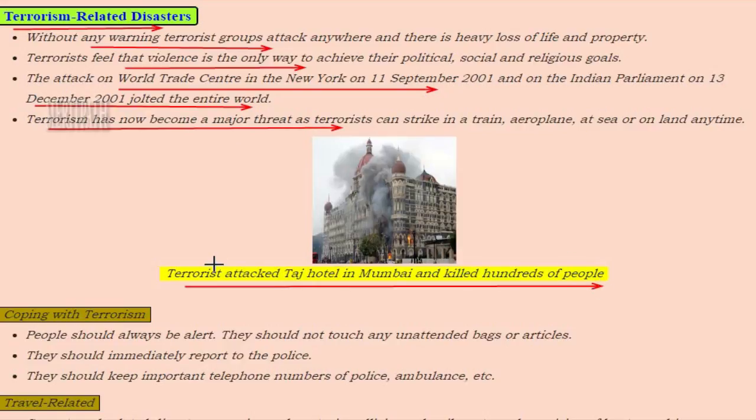Coping with terrorism. People should always be alert. They should not touch any unattended bags or articles. They should immediately report to the police. They should keep important telephone numbers of the police, ambulance, etc.